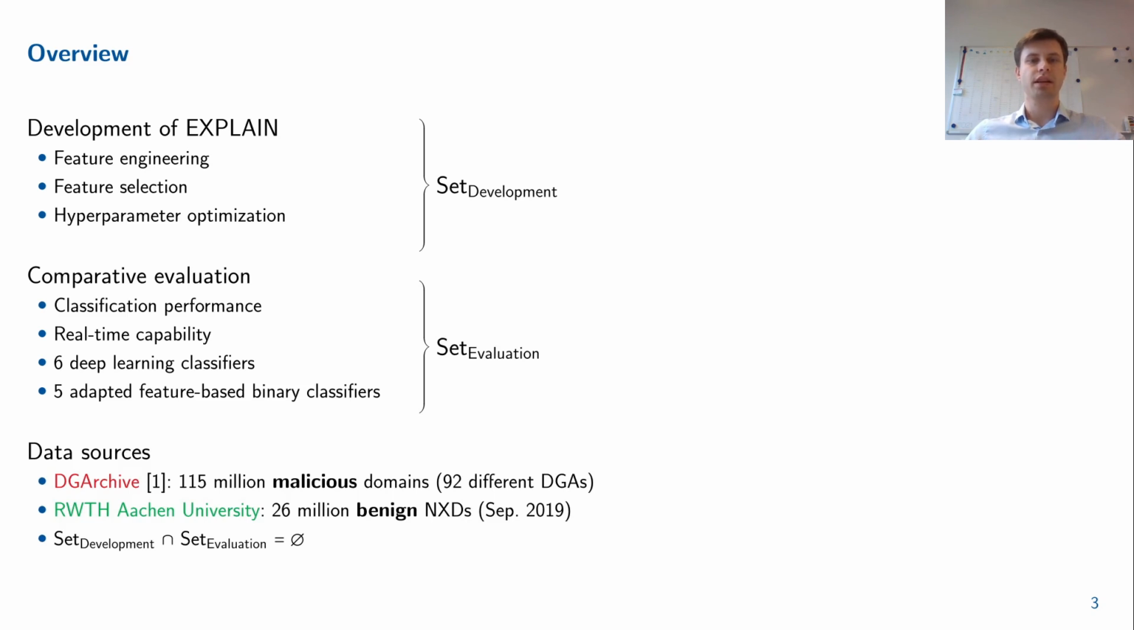For the development of our classifier and the subsequent comparative evaluation, we make use of 2 completely disjoint sets, which contain samples from 2 distinct data sources. Our source for malicious domains is the open-source intelligence feed of DGArchive. DGArchive contains approximately 115 million unique domains, which are generated by 92 different DGA families. We obtain benign NXDs from the central DNS resolver of the campus network of RWTH Aachen University. From this source, we obtained a 1-month recording of September 2019, which comprises approximately 26 million benign NXDs.